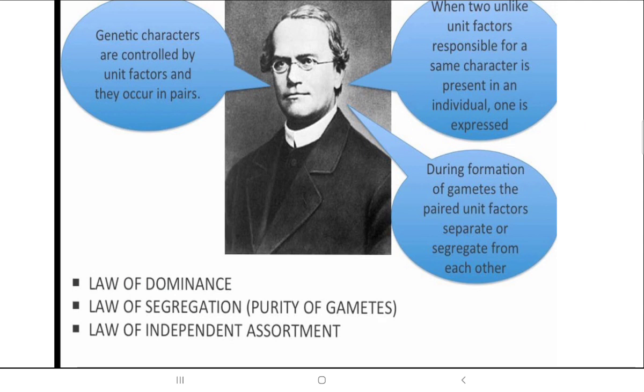Doing an experiment on a garden pea plant in his garden, he observed and came up with three laws: law of dominance, law of segregation, law of independent assortment. These three laws will make it much clearer how all these things are happening.